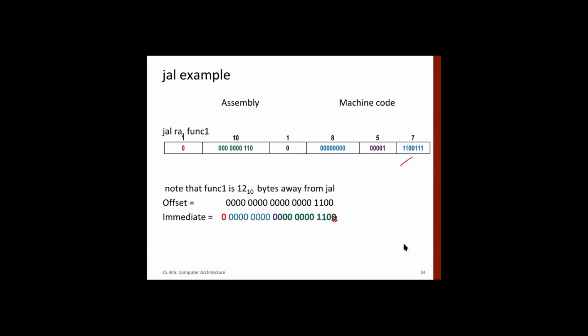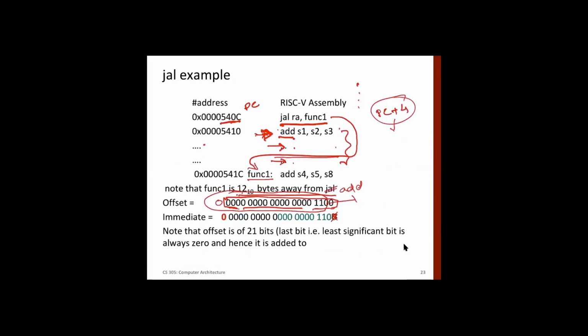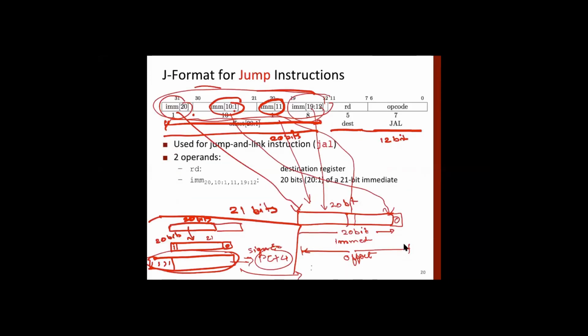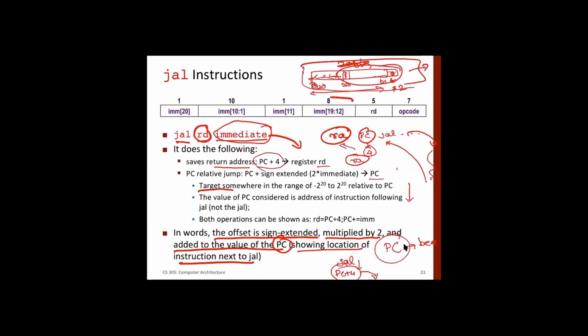Okay. Then this is RD. And then what we have seen is, what are these bits here? These bits will be bits 12 to 19.